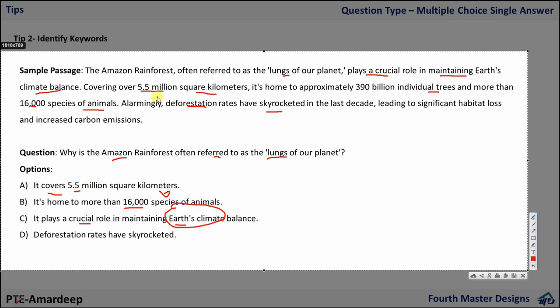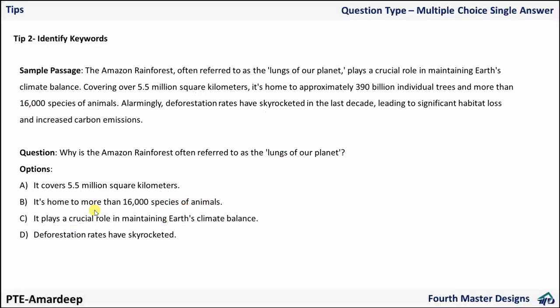This one is there in the paragraph, this one is there in the paragraph, this one is there in the paragraph. But what is the question? Why is it lungs? Because it is important for Earth's climate balance, and that is mentioned here. So again, this is also very simple. You won't get it simple like this, but still the theory can be applied to any paragraph, whether it is simple or complex.